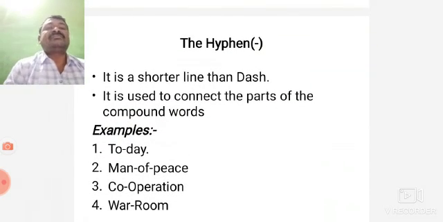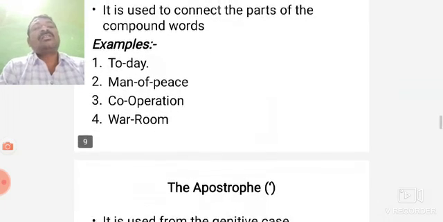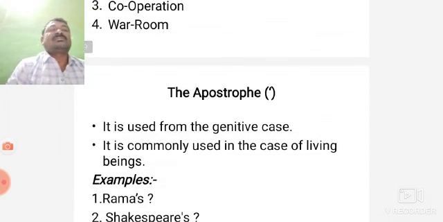Then hyphen. Hyphen is a shorter line than a dash. It is used to connect the parts of compound words. Today-tomorrow, man-of-peace, co-operation, war-room, cold-war, and so on.